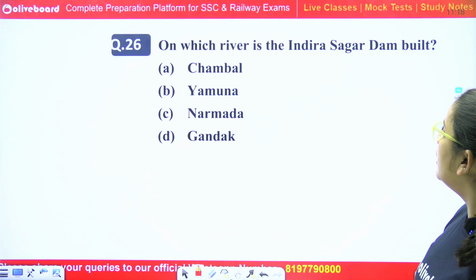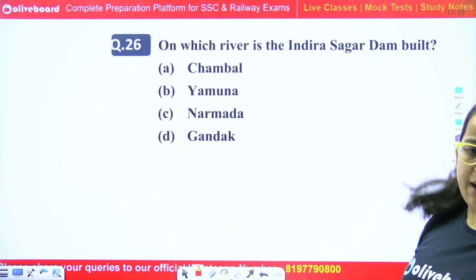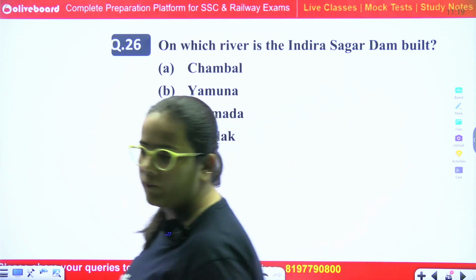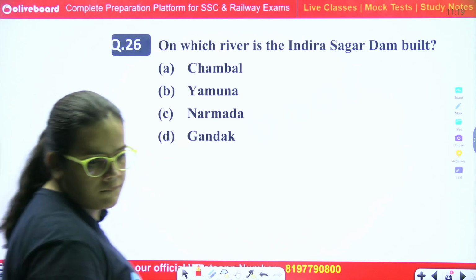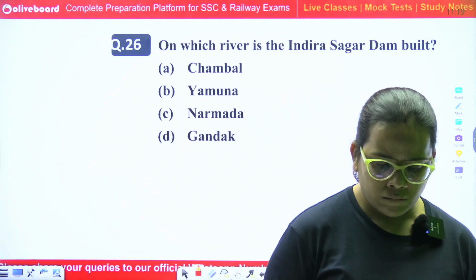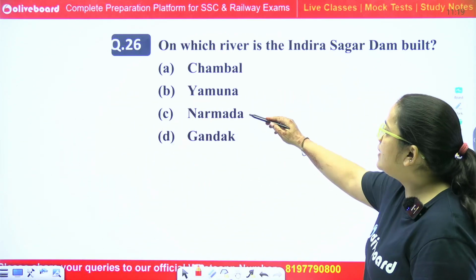On which river is the Indira Sagar Dam built? Correct answer is Narmada Nadi.